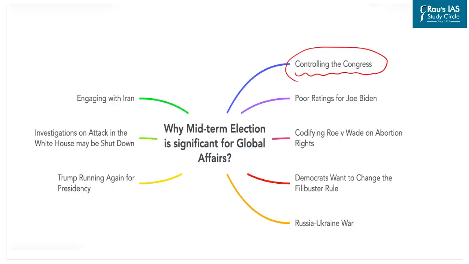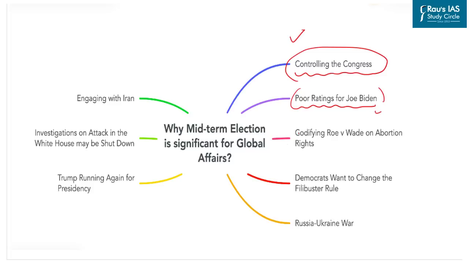In case the Democrats lose their narrow majority, the next 2 years will be extremely difficult for the Joe Biden government, as the president will face many hurdles in getting bills passed. Joe Biden is already under the poor rating radar, as his push for new laws on climate change, gun control, infrastructure and child poverty policies have been viewed differently by the people of America.